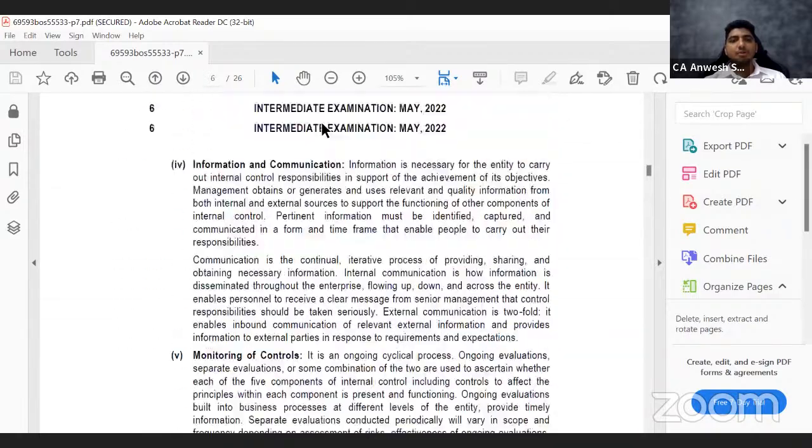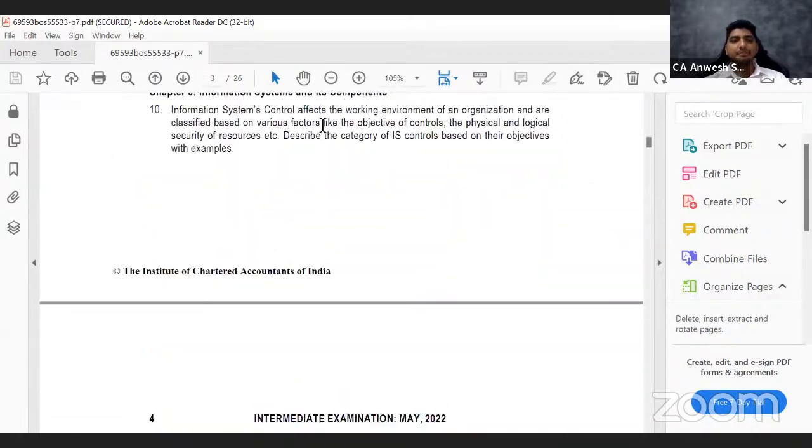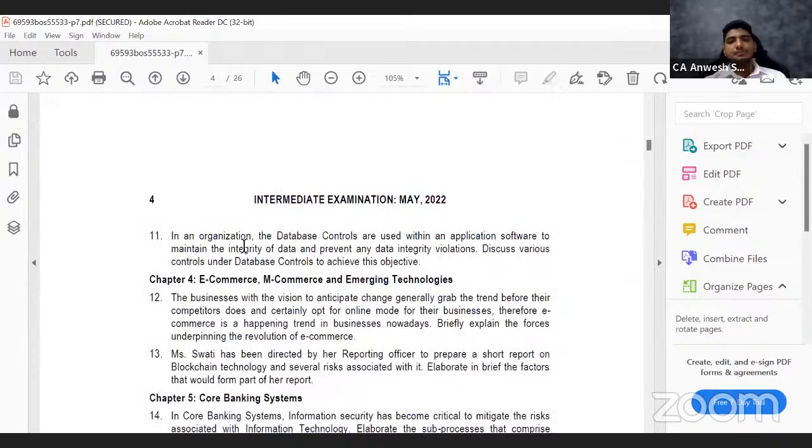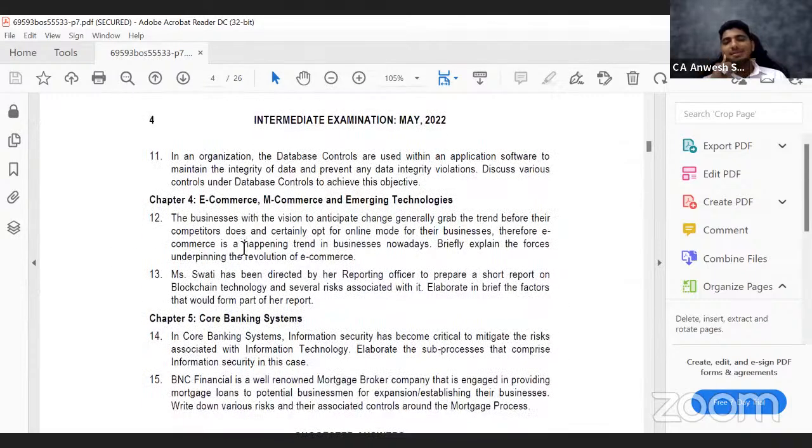The question number 12 is here. Even if you don't read it, using your common sense you can understand question number 12. The question is very simple. It says, the business with a vision to anticipate change generally grab the trend before their competitors do, and certainly opt for online mode for their business. Therefore, e-commerce is a happening trend in business nowadays. Briefly explain the forces underpinning the revolution of e-commerce.